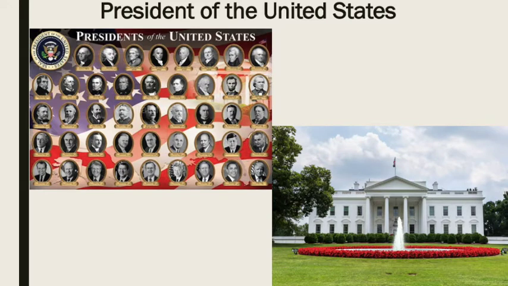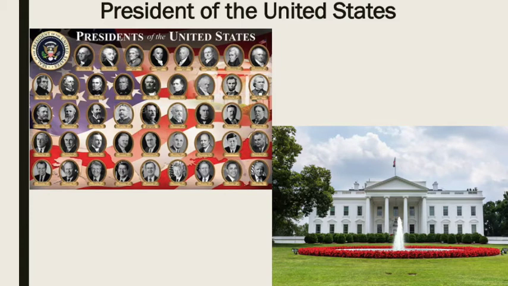The president signs laws passed by the legislative branch into power and also has a veto power to overturn a bill passed by the legislative branch. However, Congress can overturn the president's veto with a 2/3 majority. So this is an example of checks and balances. Another example is the president can be impeached by Congress, which is when Congress uses their power to remove the president from office because of something they've done that abuses their position.